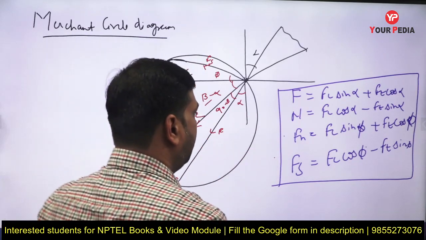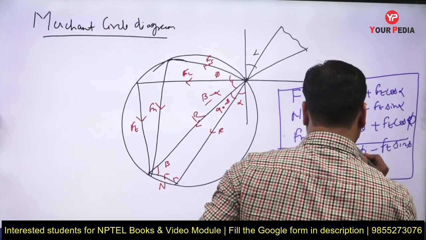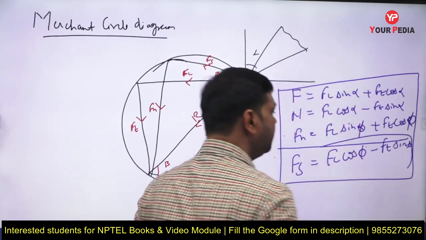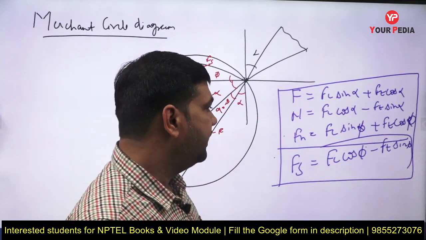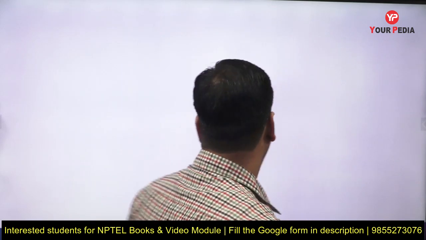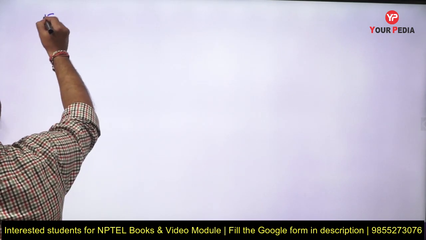So we have to find the value of Fs. Fs equals Fc cos phi minus Ft sin phi. I am using this formula.